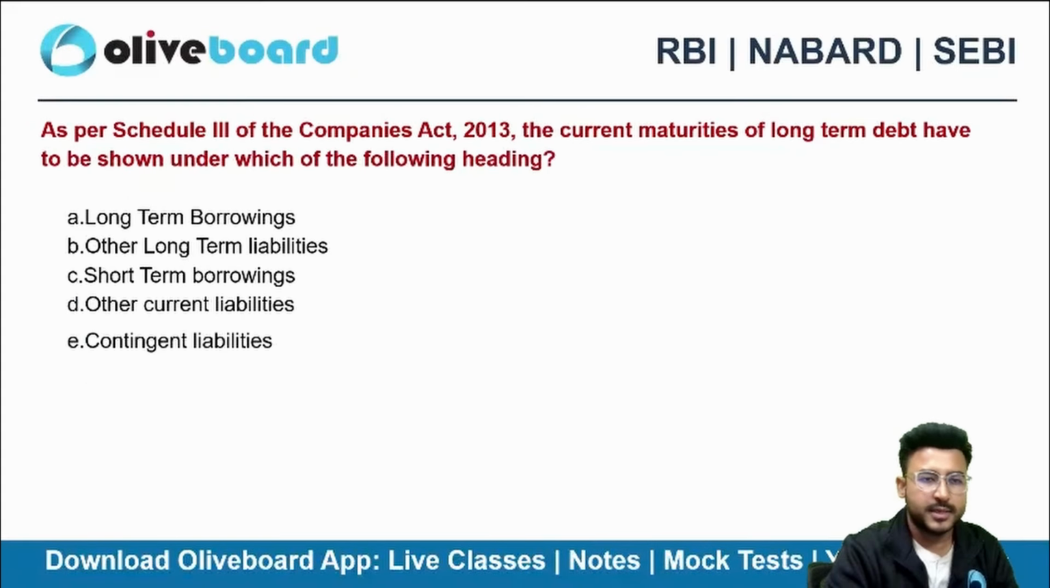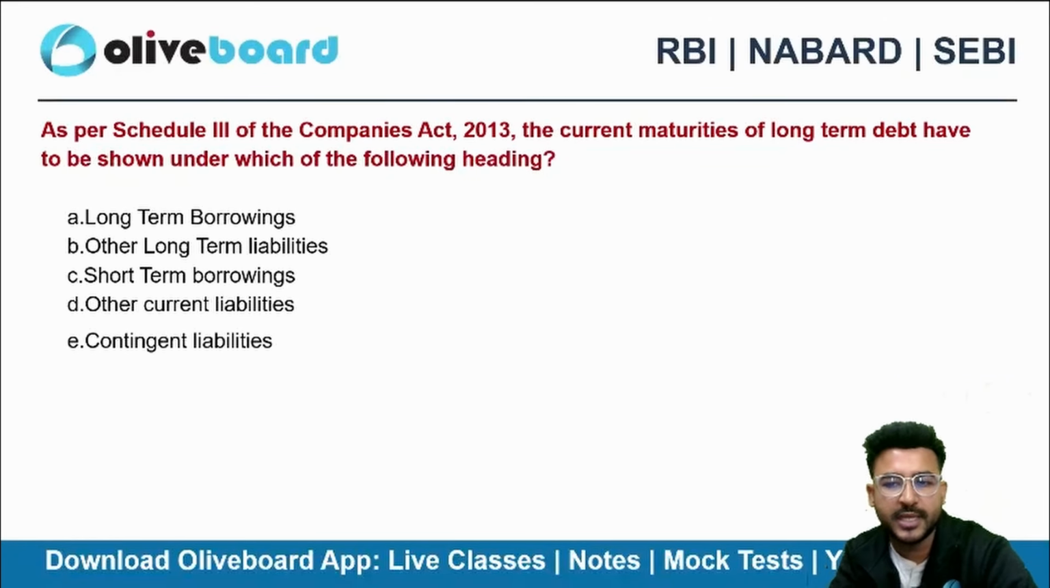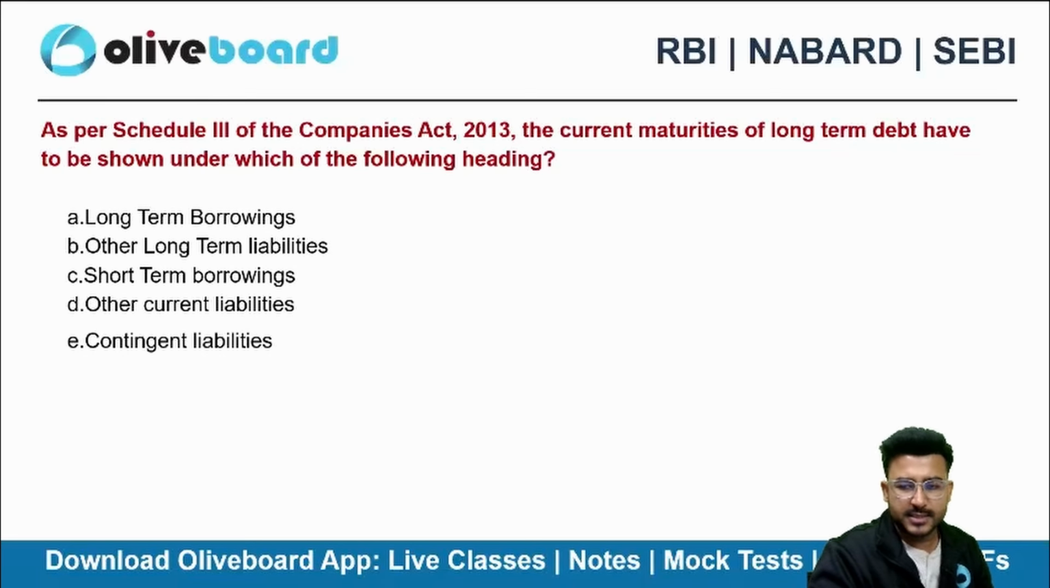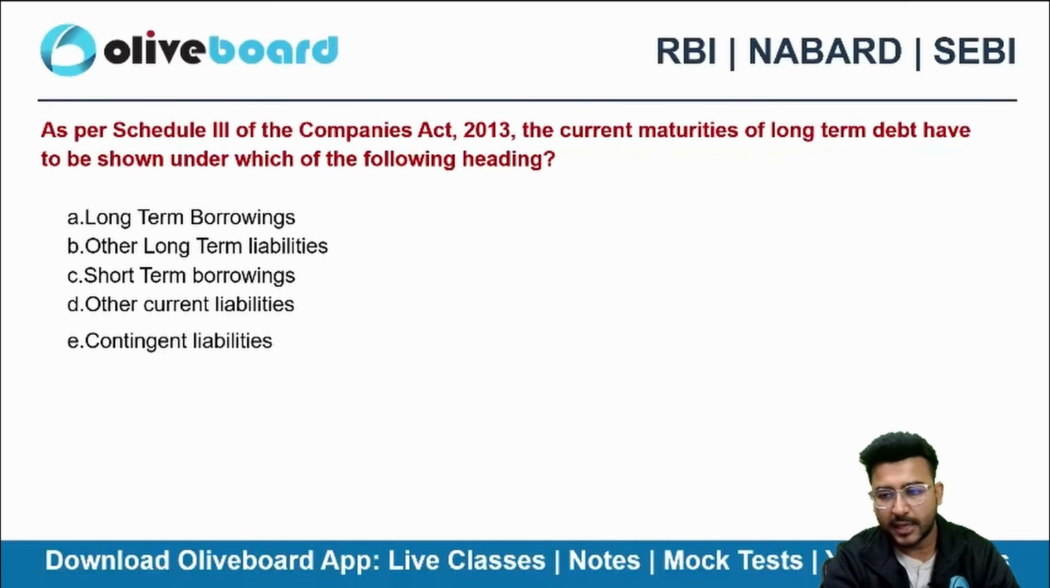Perfect. Next one. As per Schedule 3 of the Companies Act 2013, the current maturities of long-term debt have to be shown under which of the following headings? Similar question we have covered in the paid classes as well. Long-term borrowings, other long-term liabilities, short-term borrowings, current liabilities. Same question we have done in the paid classes.